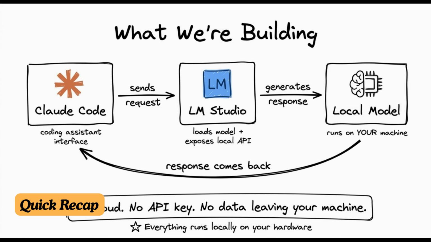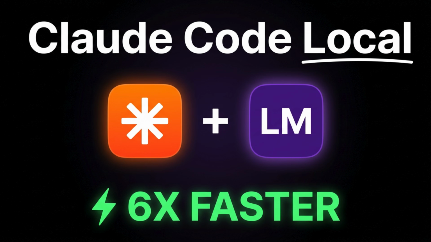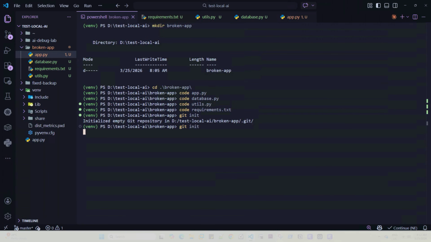Alright, in the previous video, we got Claude Code running free on Windows using LM Studio. If you missed it, link in the description, it covered the full setup. Today is part 2, same setup, one change. We are turning on the agent mode and giving it a real job.